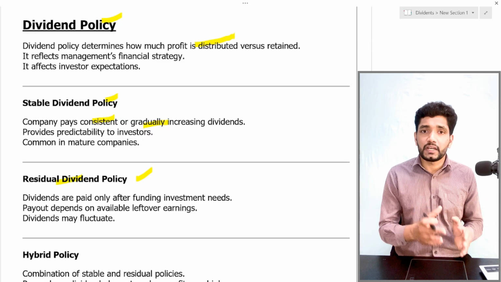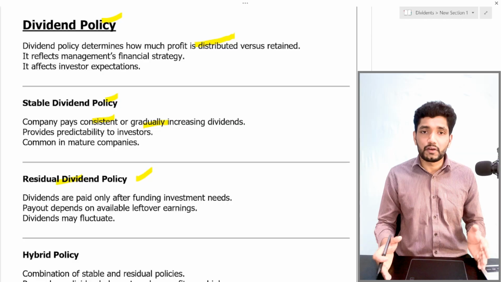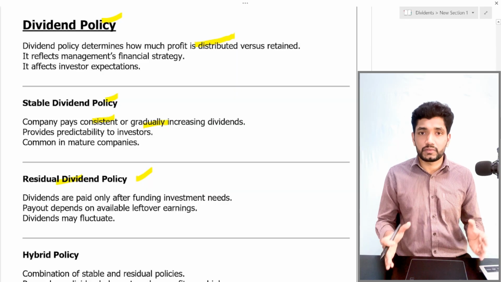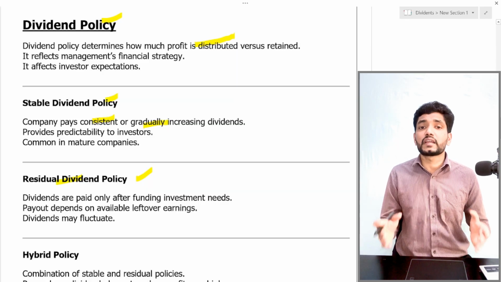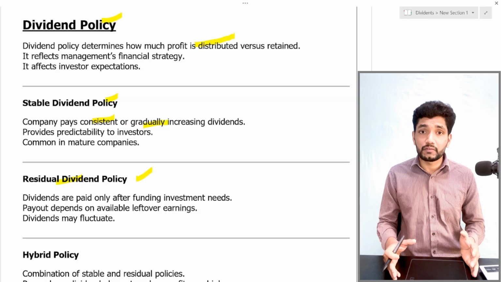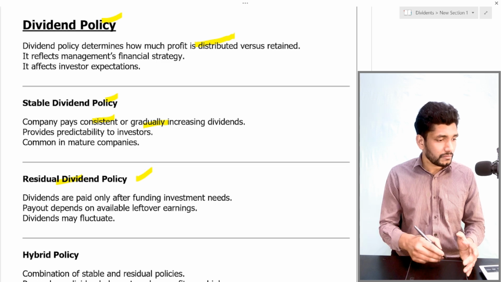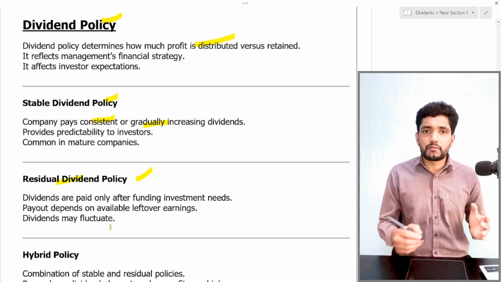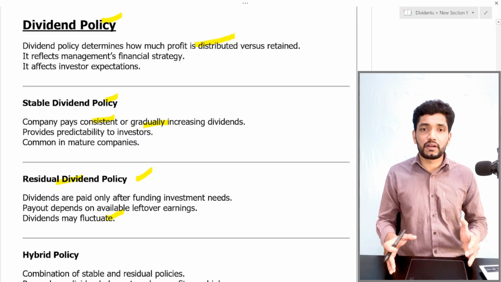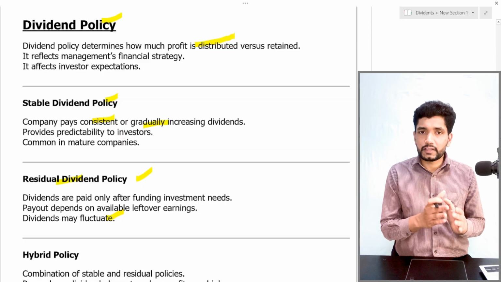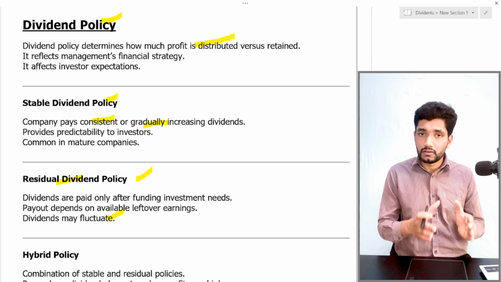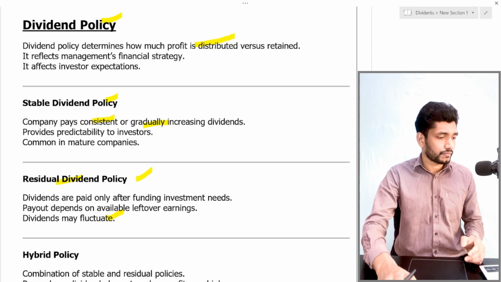Dividend payout depends upon the availability of leftover earnings. If the company has considered all the investment requirements and still has retained earnings left, then only will it pay the dividend. In this type of policy, dividend may fluctuate from time to time. It is not a stable dividend. It will fluctuate based on the investment requirement from time to time.